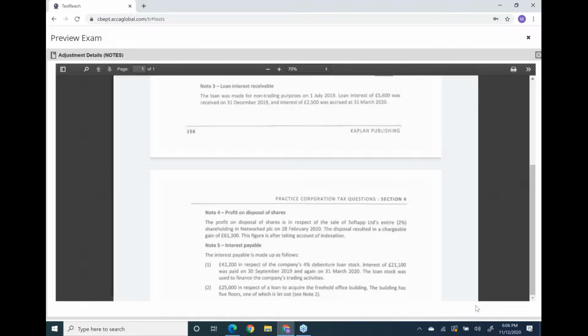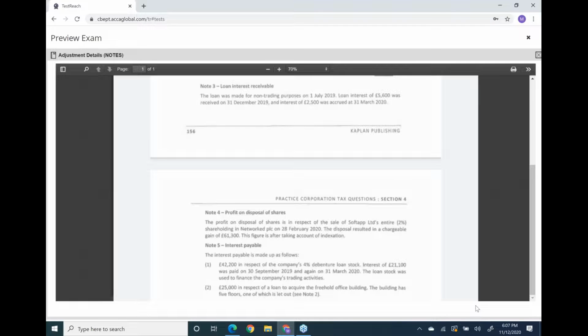Now, what is the total amount of interest to be deducted from trading income? 42,200 is perfect, plus 20,000 from note number 2. This makes 62,200. Please listen carefully. 62,200 is the interest for trading activities. This will be deducted from trading income.